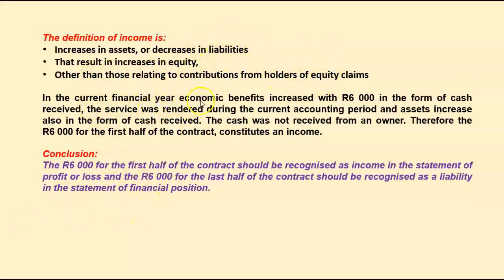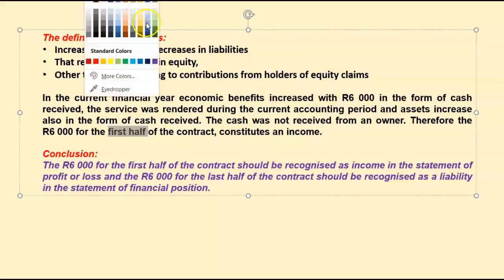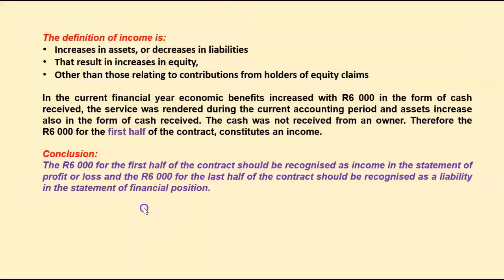So in the current financial year, economic benefits increased with 6,000 Rand in the form of cash received. The service was rendered during the accounting period and assets increased in the form of cash received. The cash was not received from the owner and therefore the 6,000 Rand for the first half of the contract, let's put that in a different color, constitutes an income.